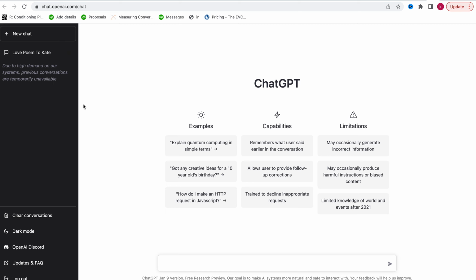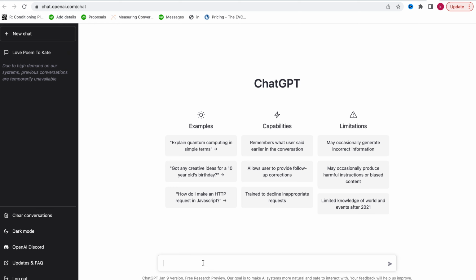Earlier on, when ChatGPT was launched, whenever you had previous conversations, you could go back and look into them. You could have 10 different conversations going on, and you could switch, go back to the first and the second and so on. But right now everybody is using ChatGPT all over the world, so the system is kind of jammed because there are so many users, right? And this is something new, still in development, so there is delay or whatever you want to call it, in a request and so on.